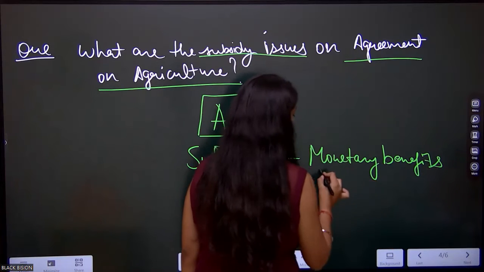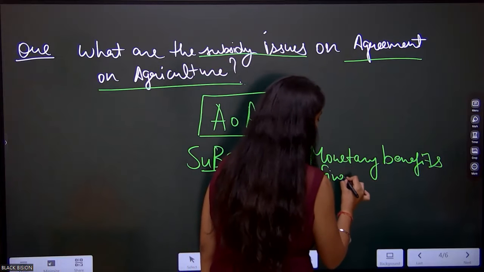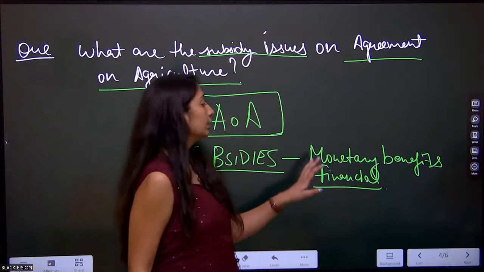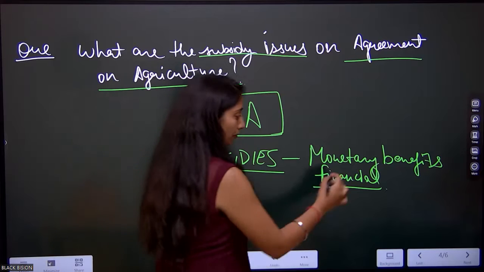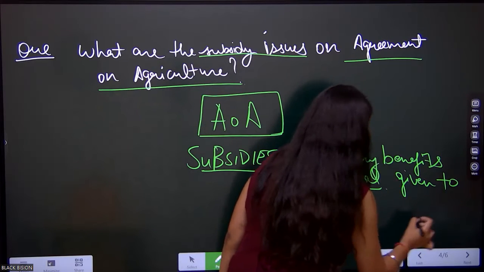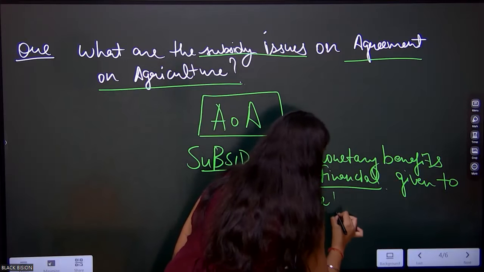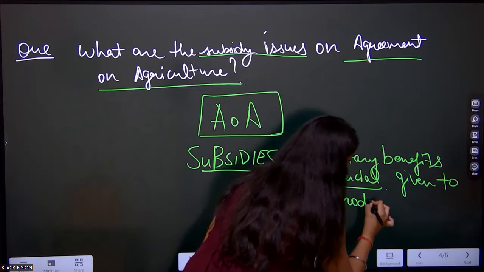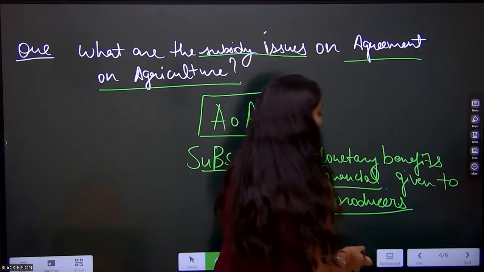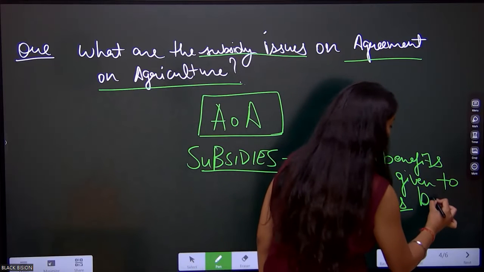Monetary means financial benefits in terms of money or currency. They are the monetary benefits given to the producers. Who are the producers? Those who produce goods. Given to the producers by whom?